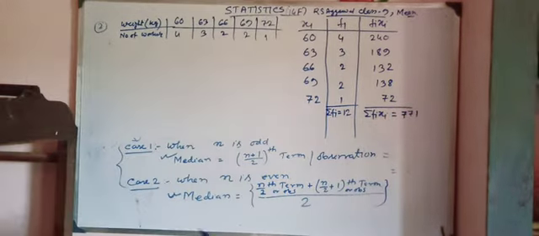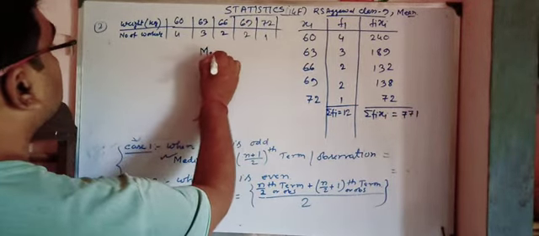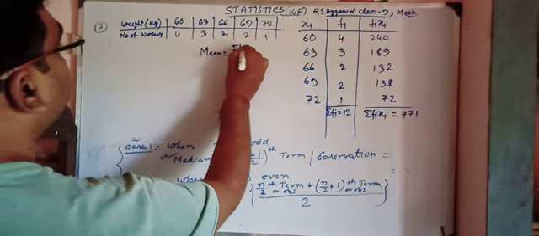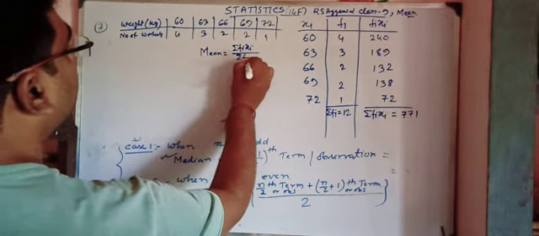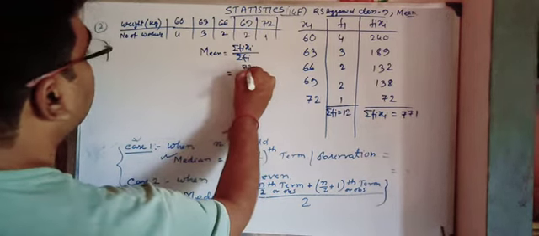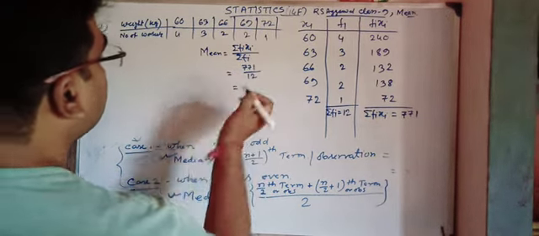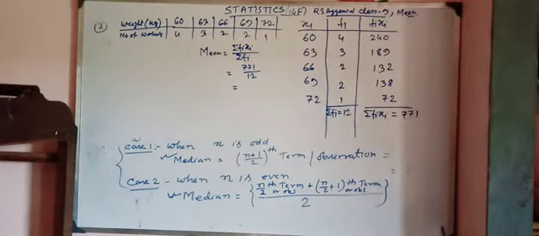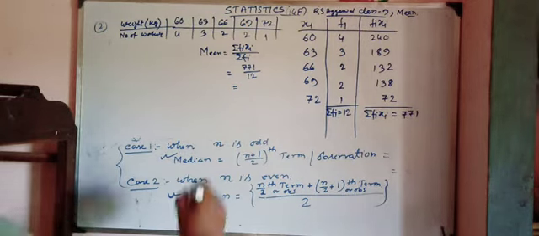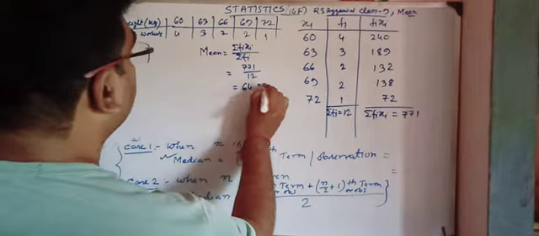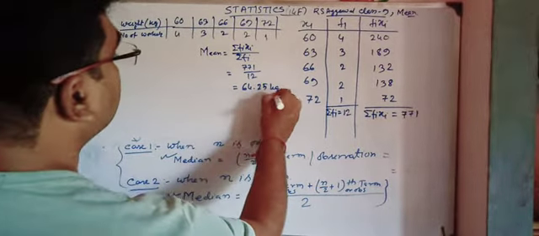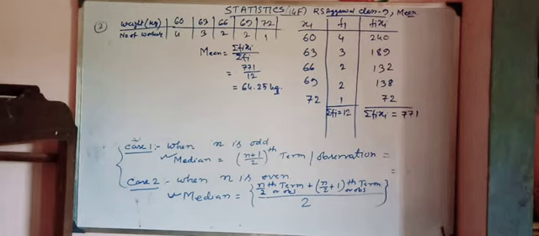Hope you understand. So my mean is equal to summation of fi xi by summation of fi. That means 771 by 12. If we calculate that, this is 64.25. So my mean weight should be 64.25 kg. Hope you understood the process. Next, without delaying, move to another question.